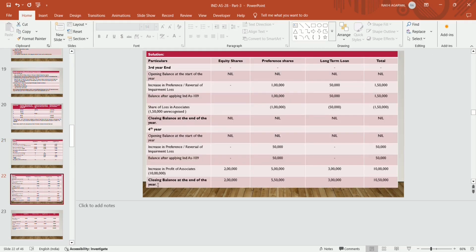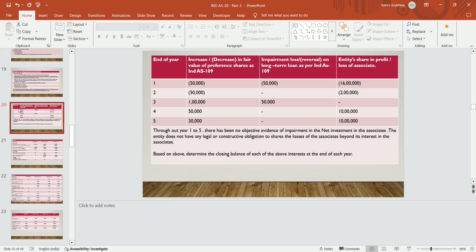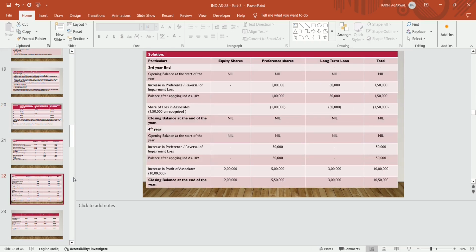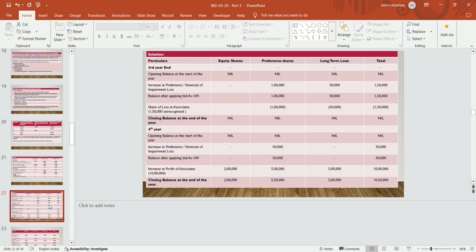Now year 3 opening balance at the start of the year, equity is nil, preference nil, long term loan nil. There is an increase in the fair value by 1 lakh, impairment loss reversal by 50,000. So total balance available is 1,50,000. But we have to adjust the carry forward losses of year 2 which is unrecognized, 1,50,000. So balance after applying Ind AS 109 becomes equity nil, preference becomes 1 lakh and long term loan becomes 50,000.